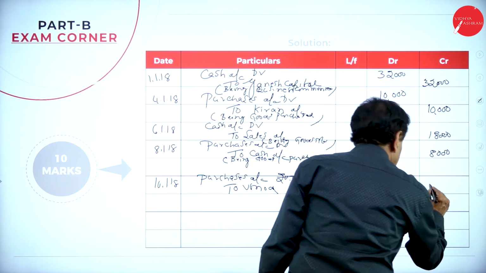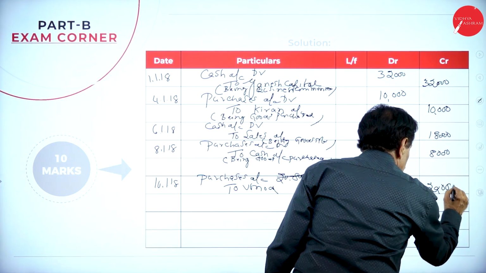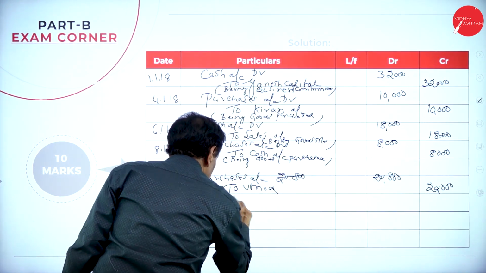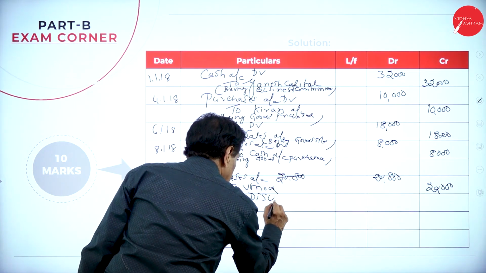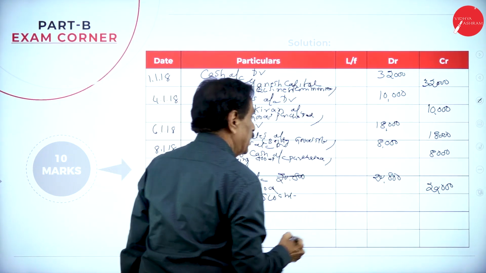To Vinod, credit side 20,000. To discount, he allowed a discount, it is a gain to us, 800 rupees.